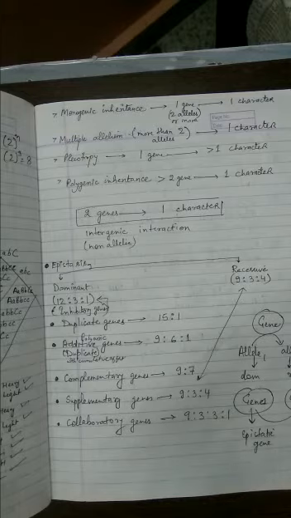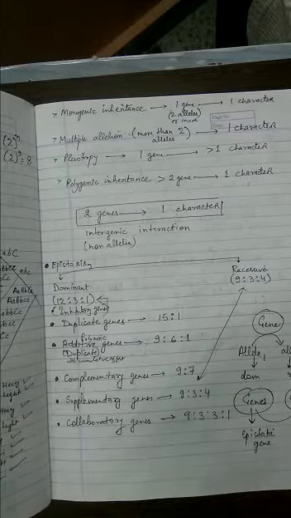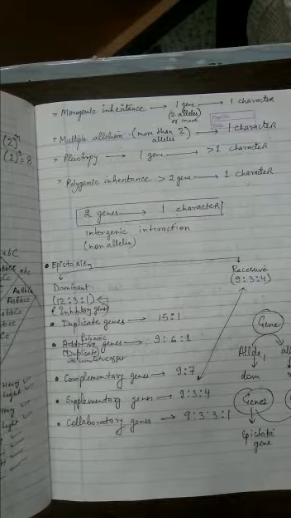That means these characters can only be expressed in two manners: tall or dwarf, pink or violet, purple or white, green or yellow, constricted or inflated, or axial position of flower or terminal position of flower. That means these are called qualitative characters because there are only two things possible, either one form or the other form. You don't have in between situations.